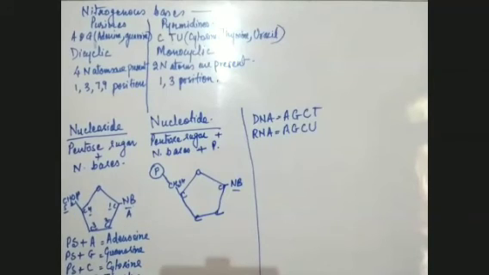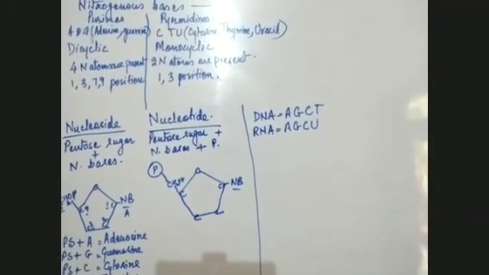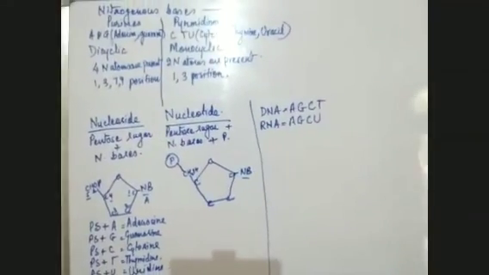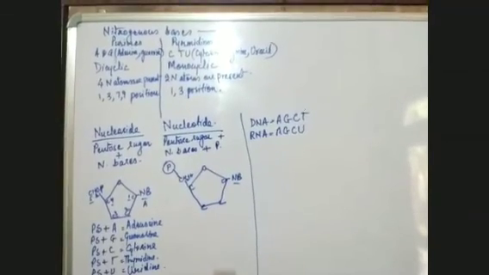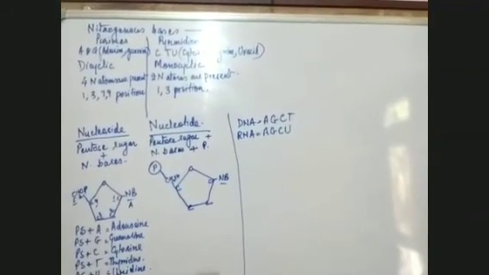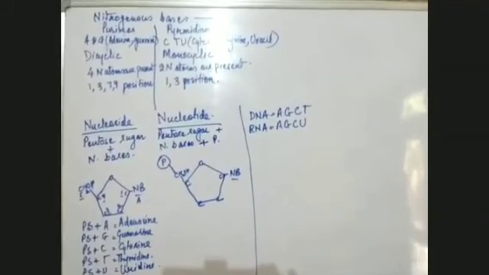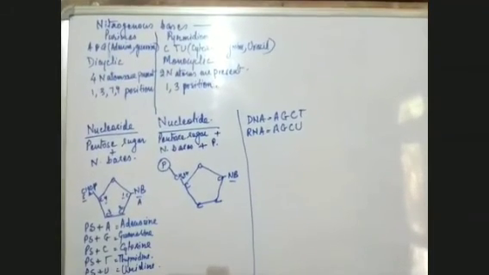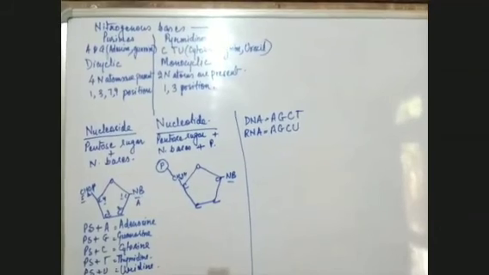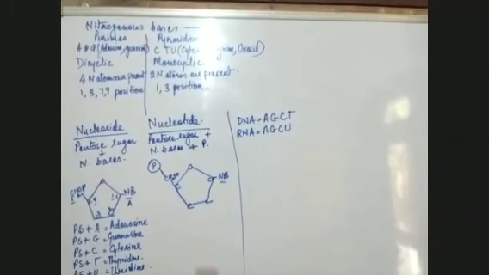Now I would like to tell you what a nucleotide is. How does the nucleotide appear? This is what I want to tell you now.